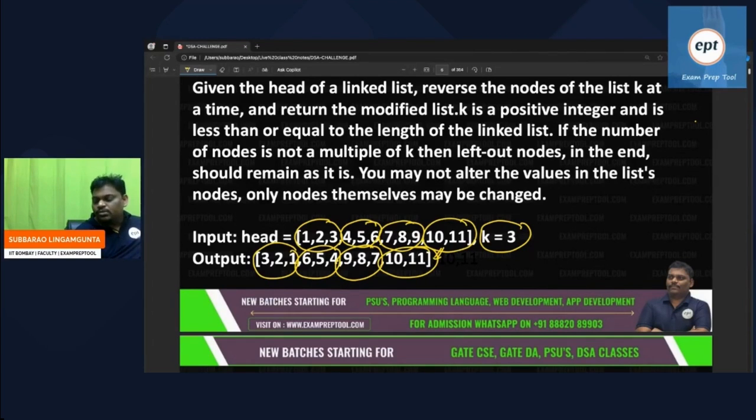In the linked list there are so many nodes, k value 3 given, every 3 nodes you have to swap. K value 5 given, every 5 nodes you have to swap. K value 10 given, every 10 nodes you have to swap. If at all 10 nodes are not available, whatever is left, copy as it is. This is the given problem. This is the second challenge.